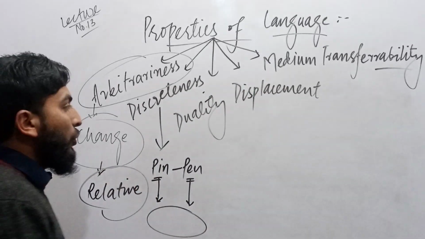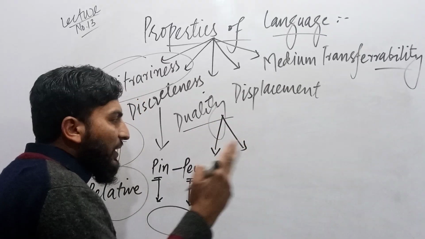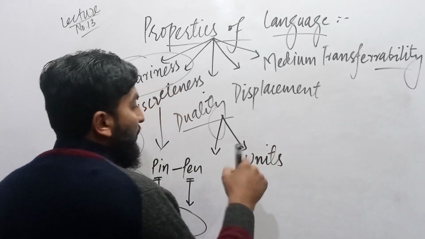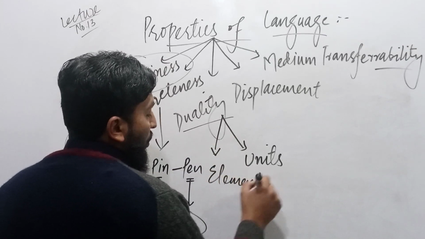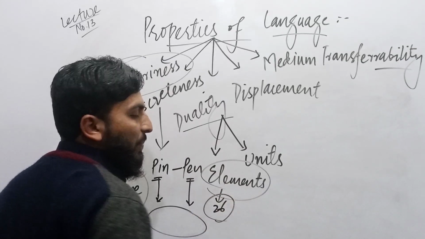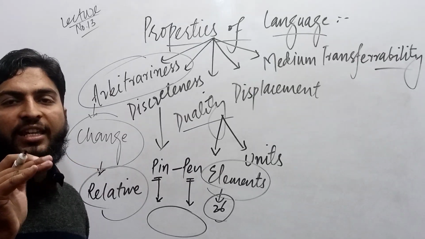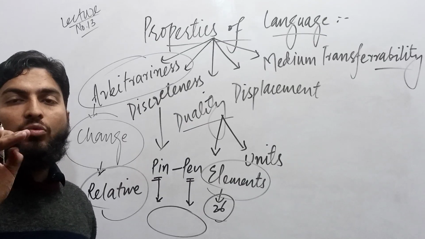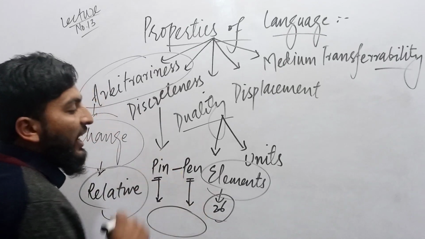What is duality? Duality means that there are 2 points. One is called units and the second one is called elements. Elements are actually 26 in number: A, B, C, D, E, F, G, H, I, J, K, L, M, N, O, P, Q, R, S, T, U, V, W, X, Y, Z. So there are 26 elements.